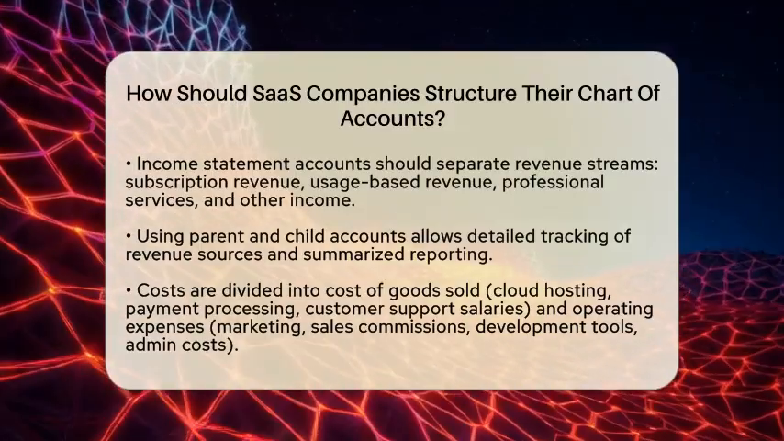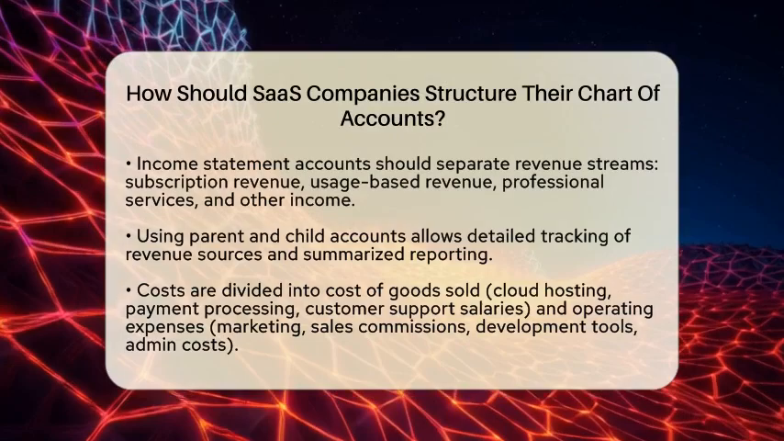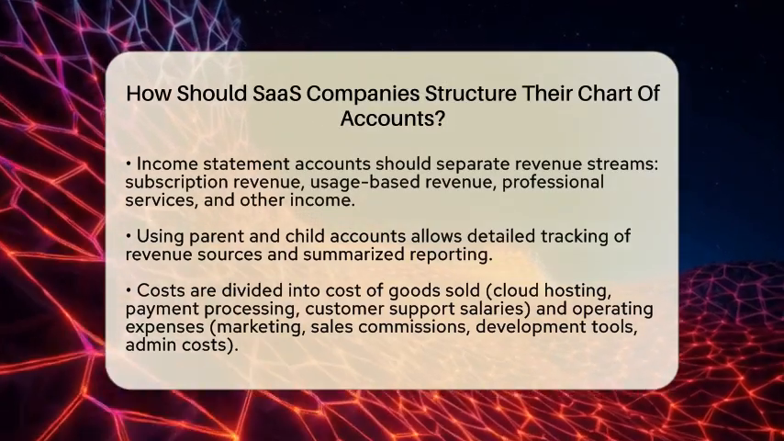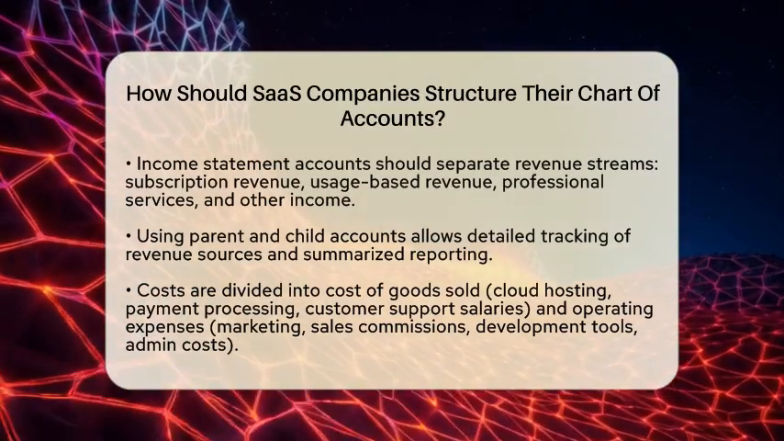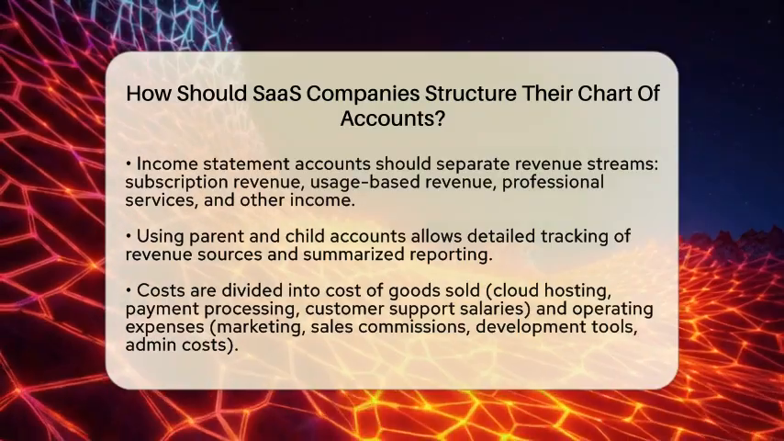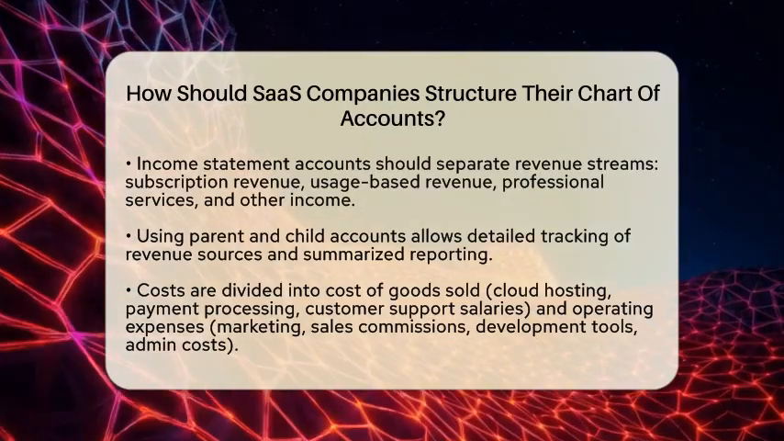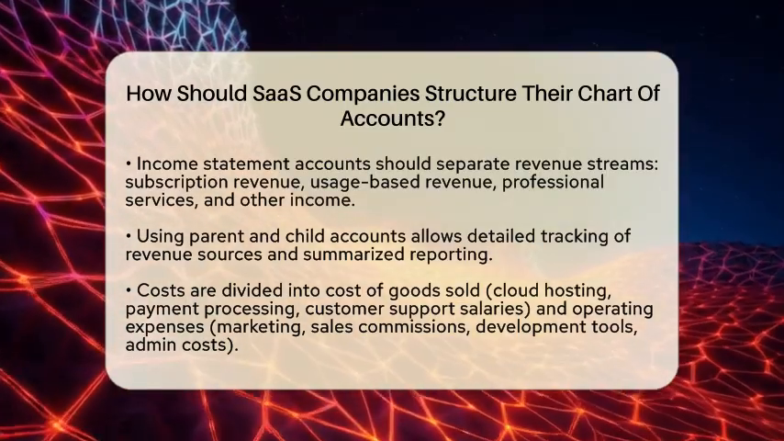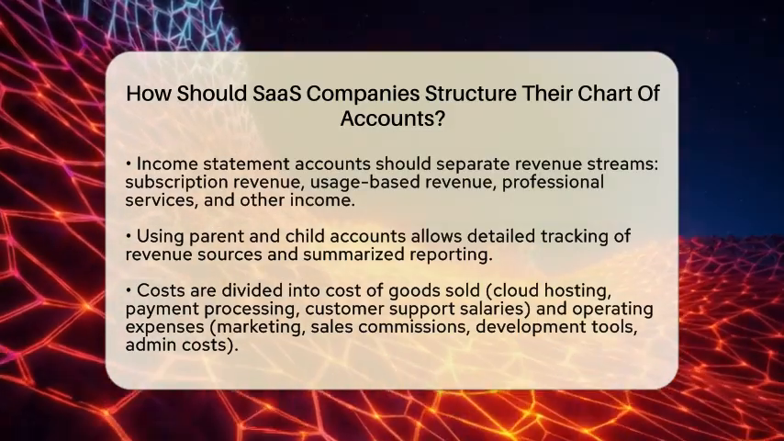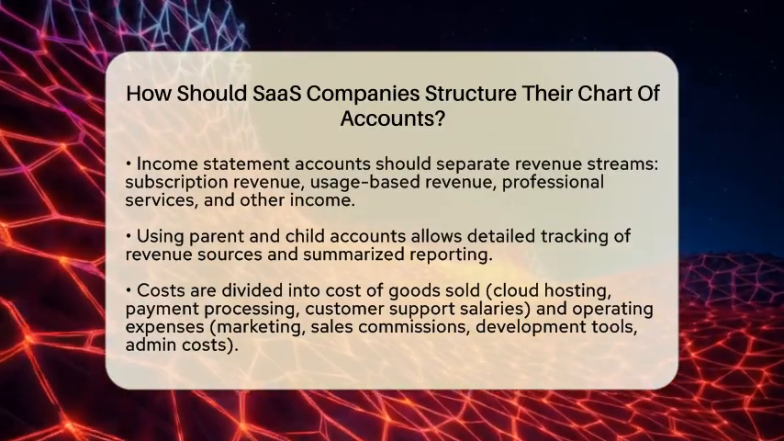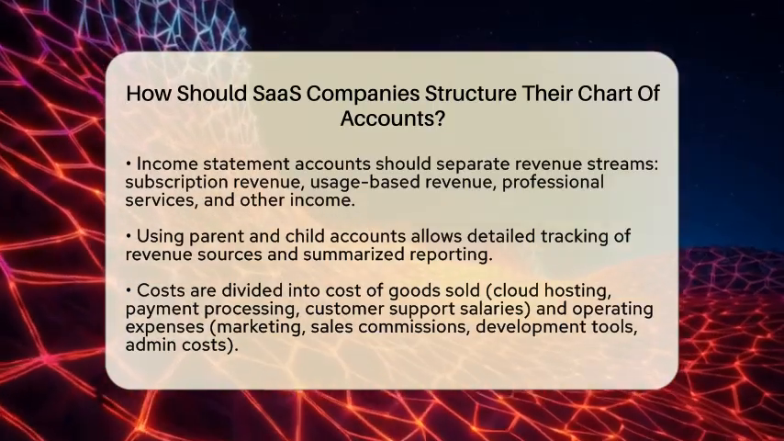Moving to the income statement, revenue accounts should be split into different streams. Subscription revenue is the main one, representing recurring monthly or yearly payments. Variable revenue depends on usage or other factors. Professional services include one-time fees for setup, consulting, or training. Other revenue might include consulting or ancillary services. Using parent and child accounts helps track each revenue source in detail but also allows for summarized reporting.